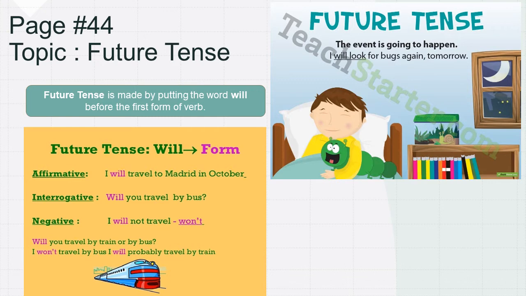So we can speak in this way in future tense. Will you travel by train or by bus? I won't travel by bus. This is a negative sentence. I will probably travel by train. These sentences are all in future tense. This is how you talk when you are conversing in future tense.